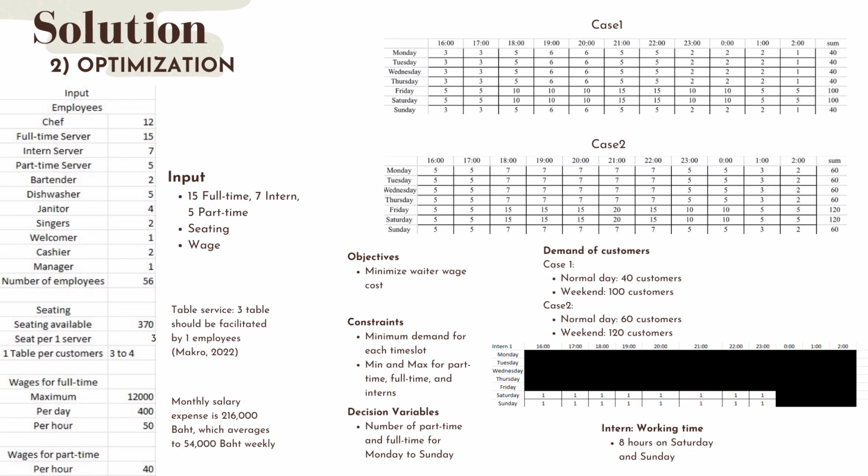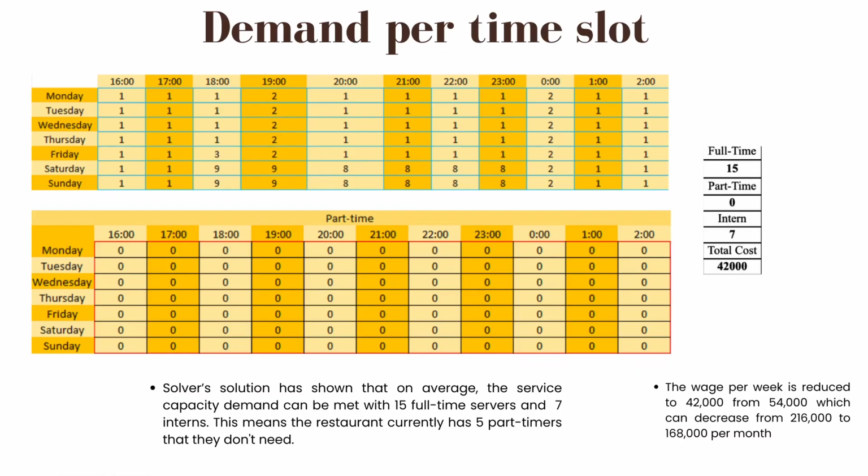The reason is we do not know the actual number of demand, so we have to use the min and max from the information. For interns, working time is on Saturday and Sunday, and part-time works on Monday to Sunday during 6 p.m. to 10 p.m. As a result, the Solver solution has shown that on average, the service capacity demand can be met with 15 full-time servers and 7 interns, where case 1 and case 2 give the same outcome.